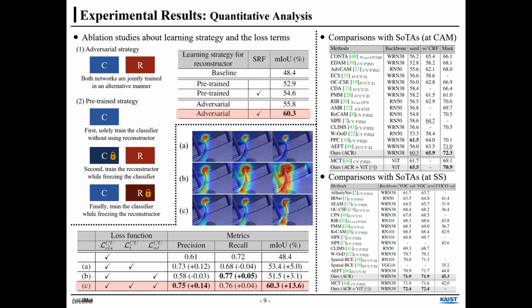With the proposed method, we not only achieve state-of-the-art at the pseudo-GT level, but also achieve state-of-the-art at the semantic segmentation level. By incorporating our framework with vision transformer, we also achieve state-of-the-art.